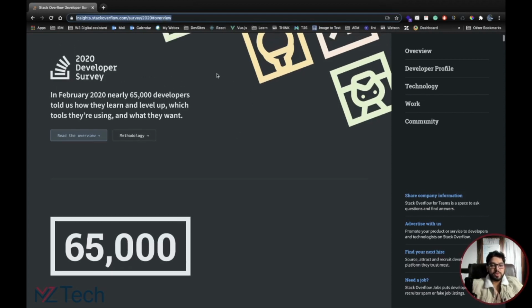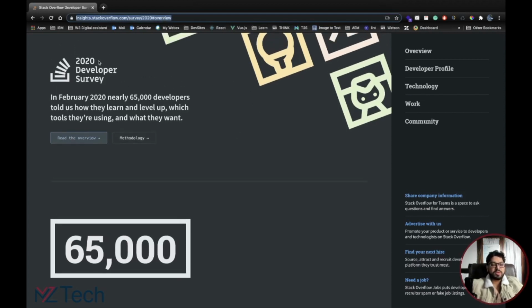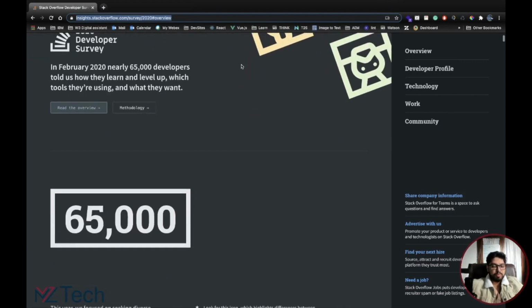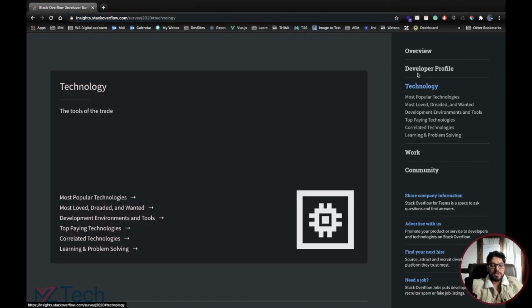So once you go here, you will actually see the developer survey that was done in 2020. You could read through all those, but the most important part is the technology aspect. So let's actually go through those. Okay, so we'll go through each of these one by one, and we'll talk about what are the technologies that I'm using out of that.